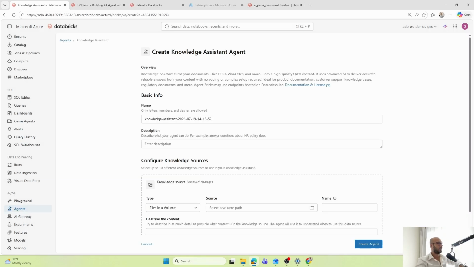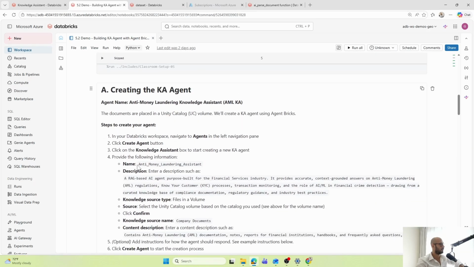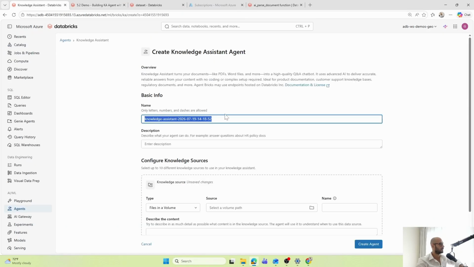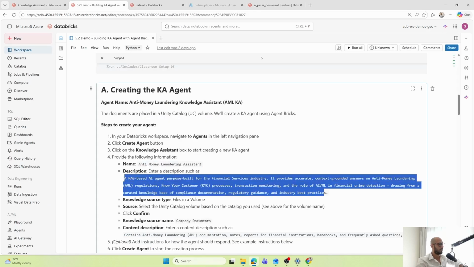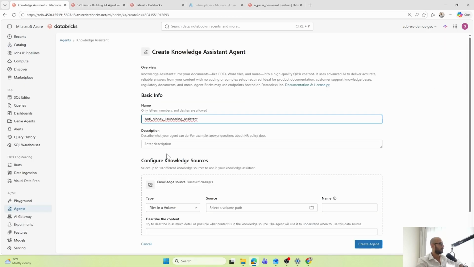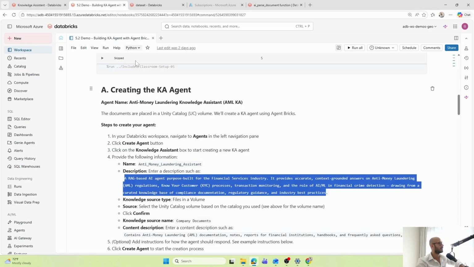That's fine. We are going to give it a name here. I already prepared some names so that we don't have to wait. I'm going to copy the description. So we are going to build a RAG application on top of those PDF files.